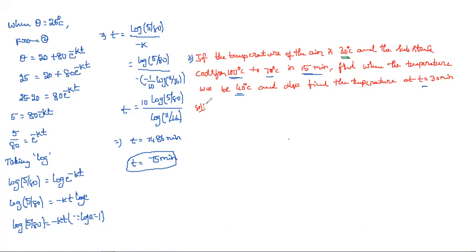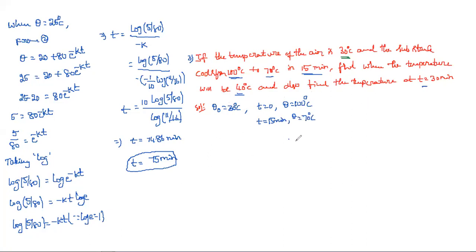First, the temperature of the air is 30 degrees centigrade. Next, at t equal to 0, initially, the temperature of the body is 100 degrees centigrade. At time t equal to 15 minutes, the temperature reduces to 70 degrees centigrade.